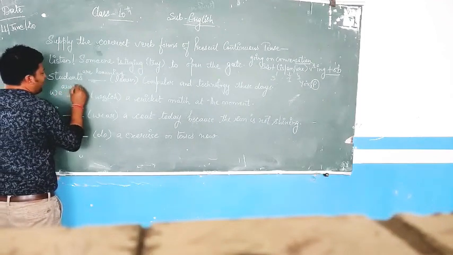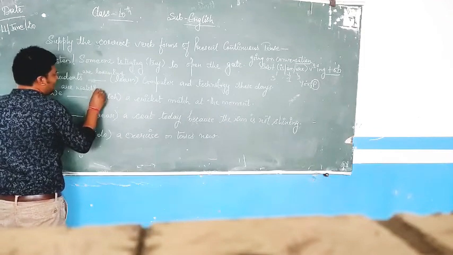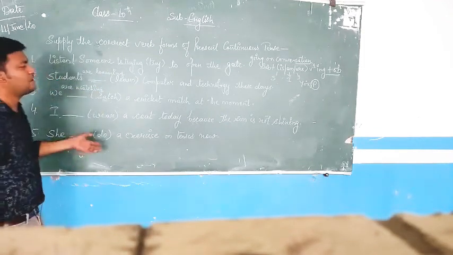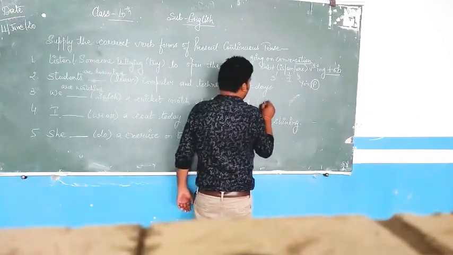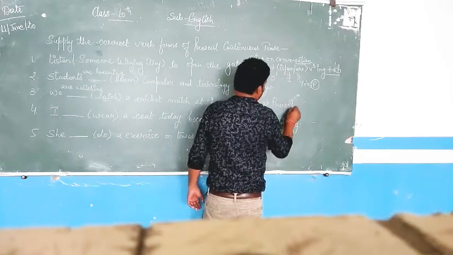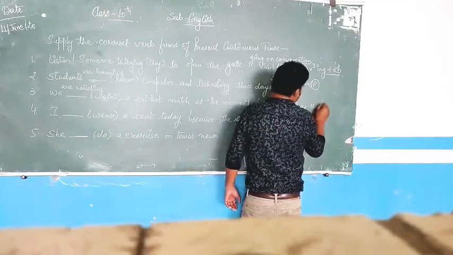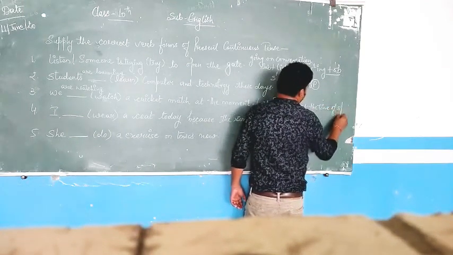I will write verb first form WATCH and ING with the verb first form. We are watching a cricket match at the moment because the action is at present. It is going on at the time of speaking.